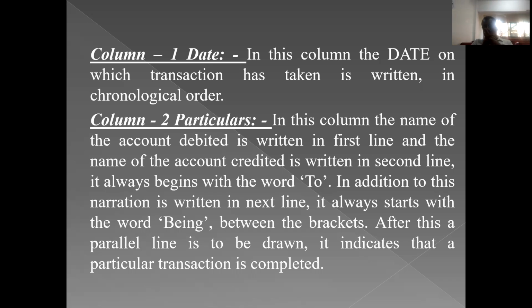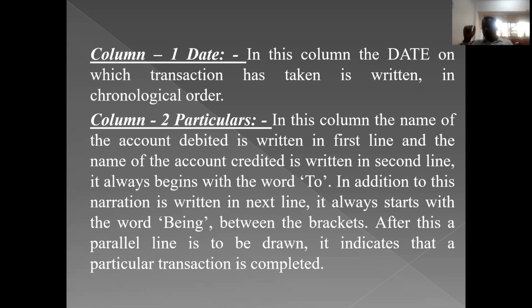We'll take one example: machinery purchased for cash. Which are the two accounts? The two accounts are the machinery account and the cash account. Both are real accounts. Machinery is an asset, so it is a real account. Cash is an asset, so it is also a real account. So what is the rule of real account? Debit what comes in, credit what goes out.